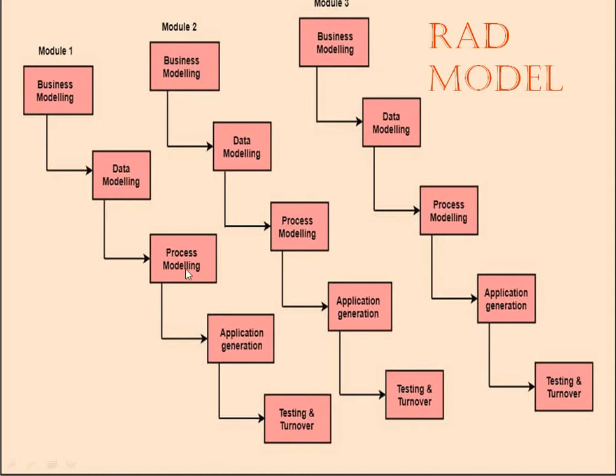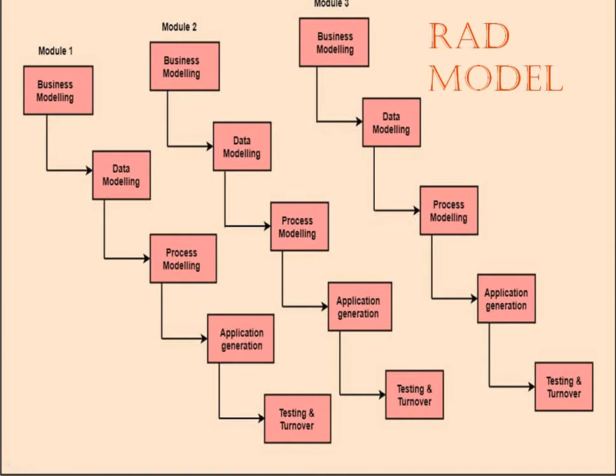After the second stage, that is data modeling, completes, it goes to process modeling. Process modeling is where the actual coding, testing and integration take place. In other words, any changes or enhancements to the data objects are defined in this phase to establish business information flow. Similar to the data modeling phase, the process modeling phase is repeated as many times as necessary. After the process modeling completes, it goes to the next phase, that is application generation.